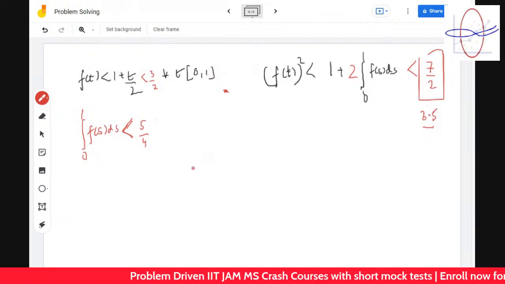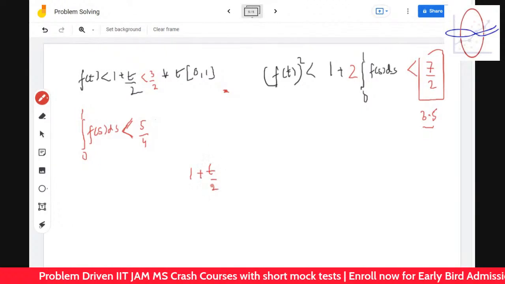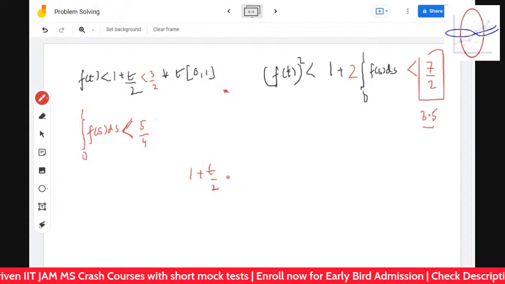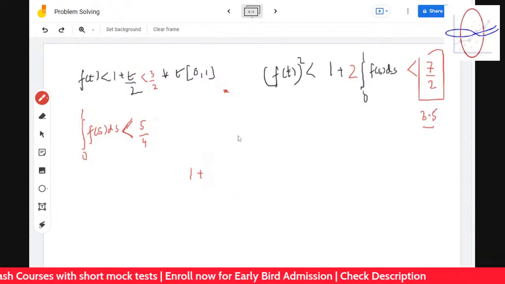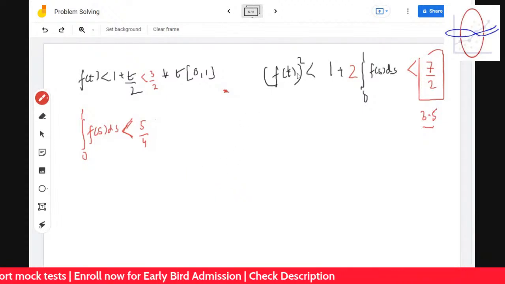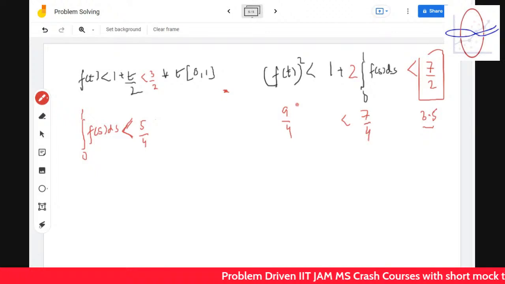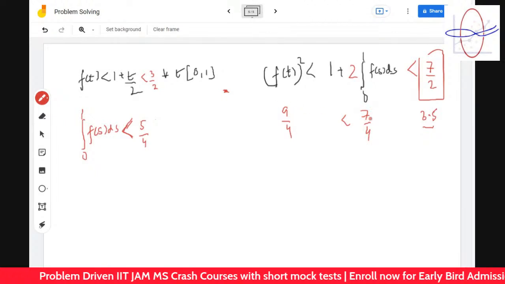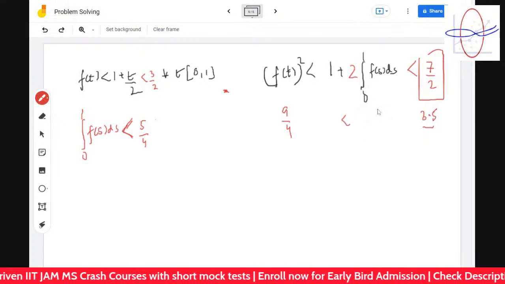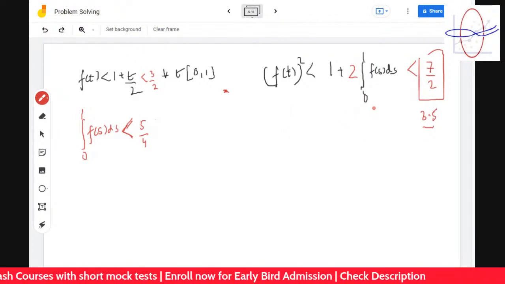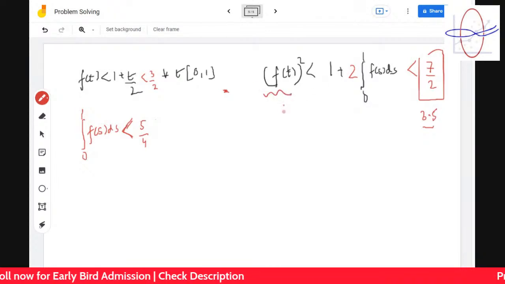So it can happen that since it's this, it can happen like this. Why I'm telling you this is that I will tell you why it can happen. So maximum value is 3 by 2. So that means here it's 9 by 4 and here it's 7 by 4. So which is better? This is 36, this is 7. So is it possible? I think personally may not be possible. So maximum value of this can be 9 by 4.